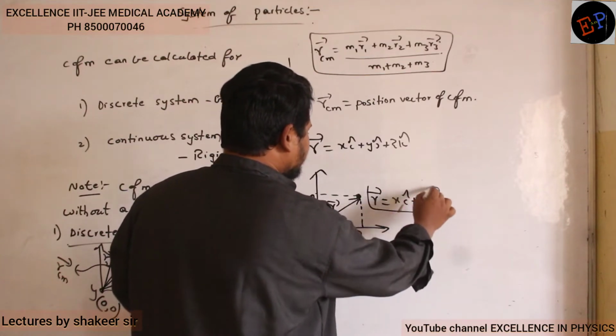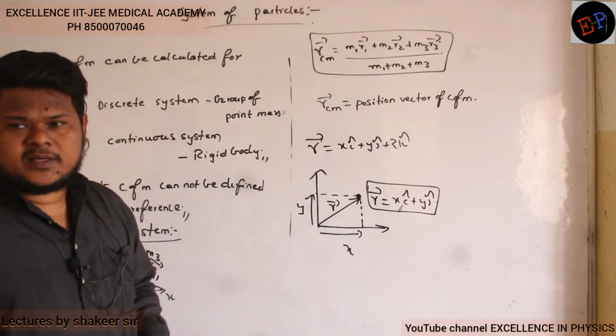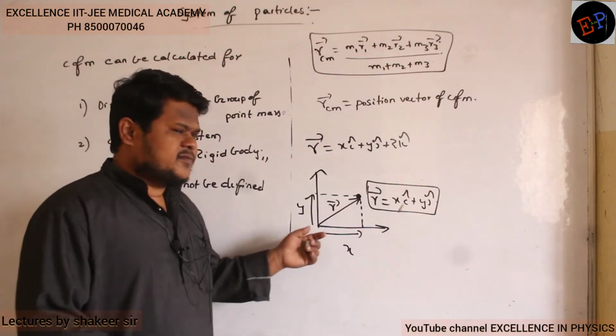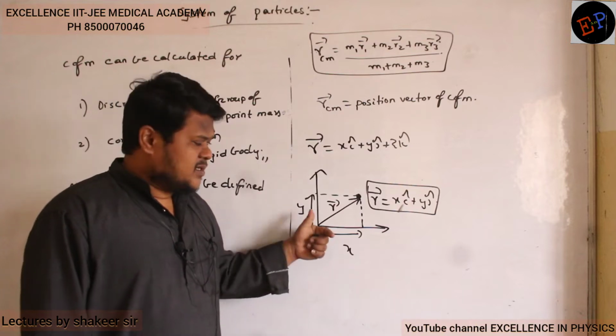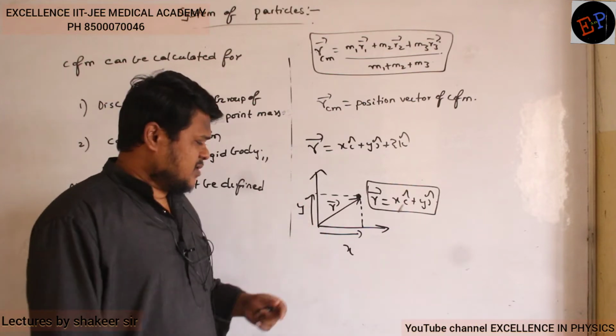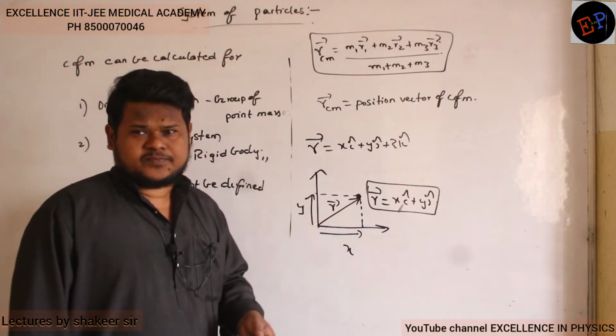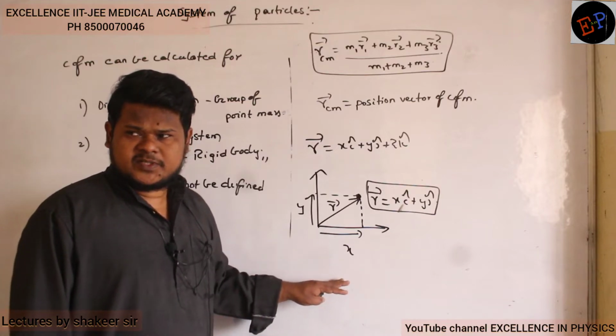This is how we write the position vectors, no? x i cap plus y j cap. Clear, no? If there is no length on the z-axis. If there is length on the z-axis also, I have to write z k cap also. Are you able to understand what is meant by position vector?